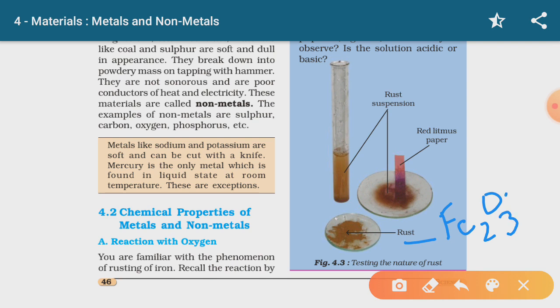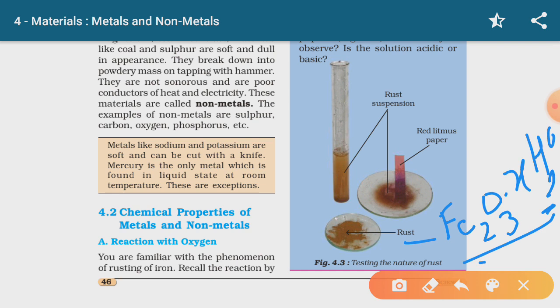Fe2O3 in X molecules of water. So this is the chemical formula of rust, hydrated iron oxide. Okay, this is hydrated iron oxide. So rust is called hydrated iron oxide.